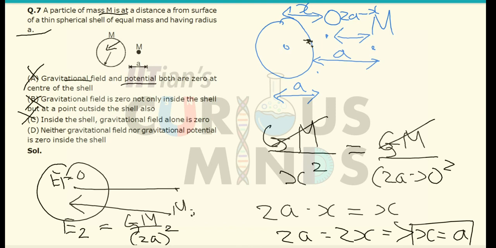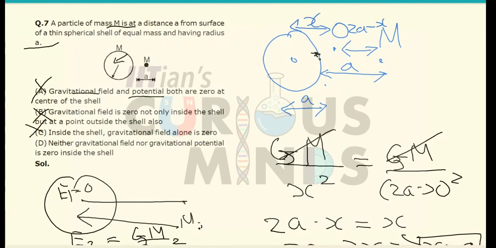Now if I check option number D, neither gravitational field nor gravitational potential is 0 inside the shell. This is correct because neither the total gravitational field nor the gravitational potential will be equal to 0, so option number D is correct.